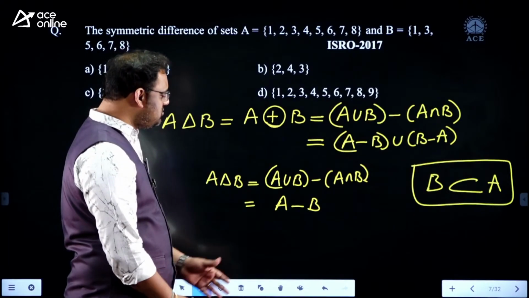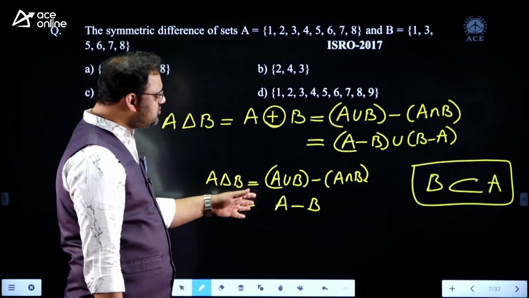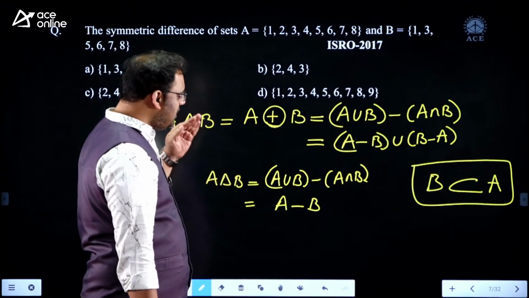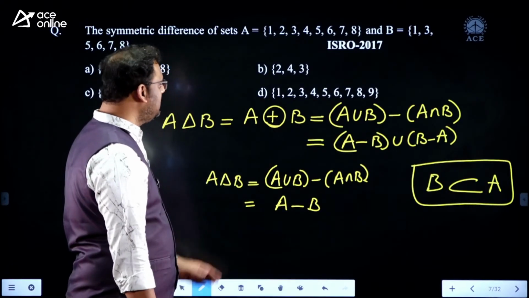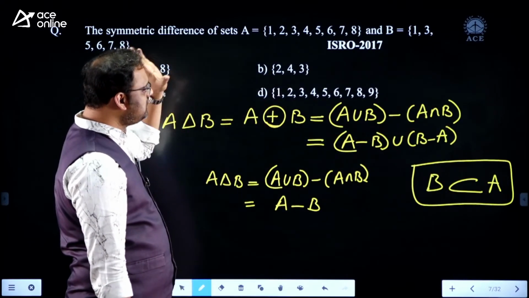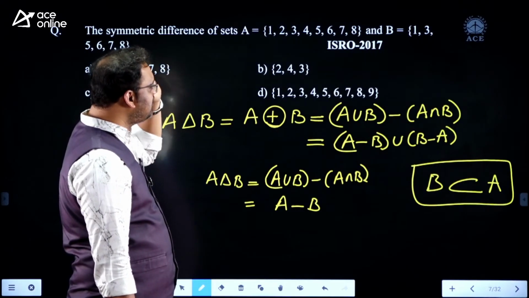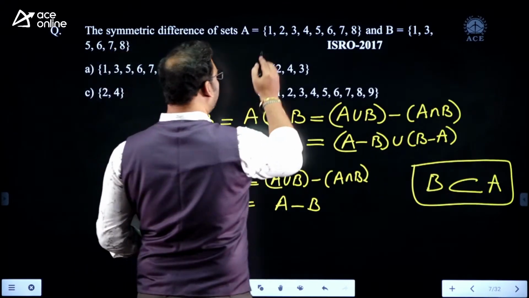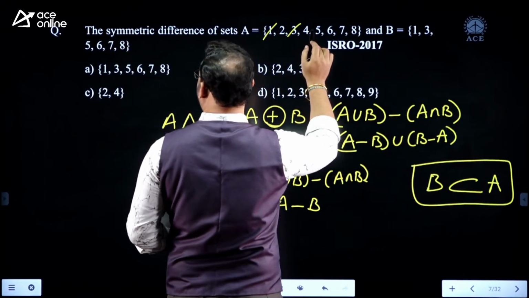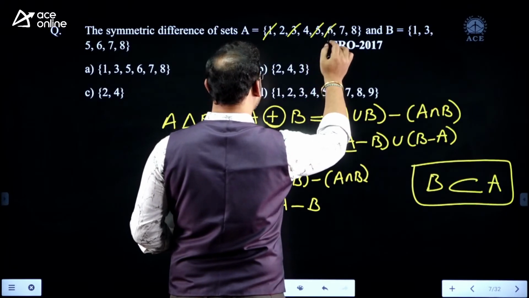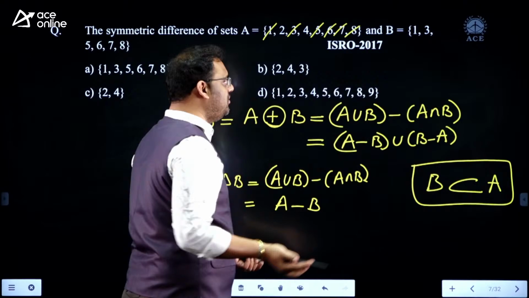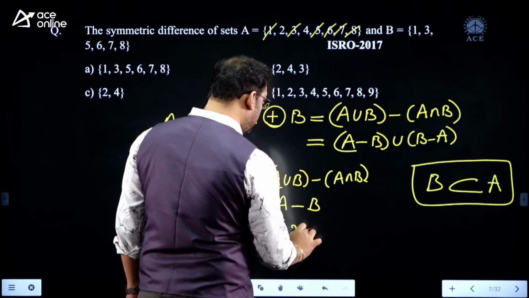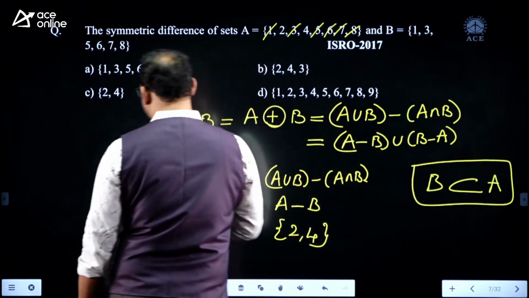X belongs to A minus B if X belongs to A and X does not belong to B. X should be present in the first set and should not be present in the second set. 1, no. 3, no. 5, no. 6, no. 7, no. 8, no, because they are common. The remaining is only 2, 4. I think the answer is {2, 4}.